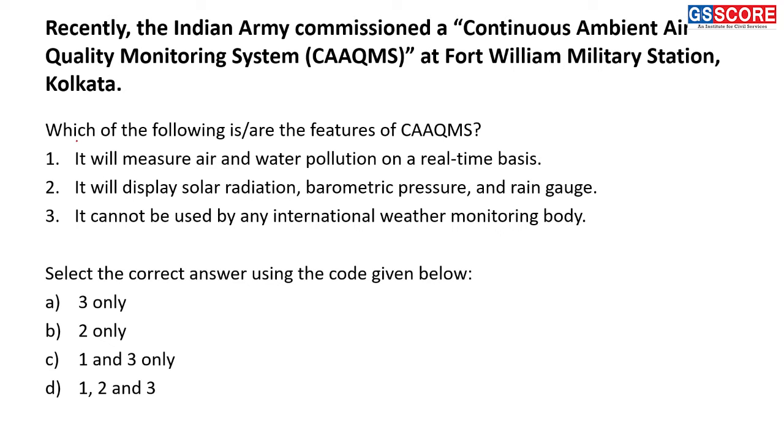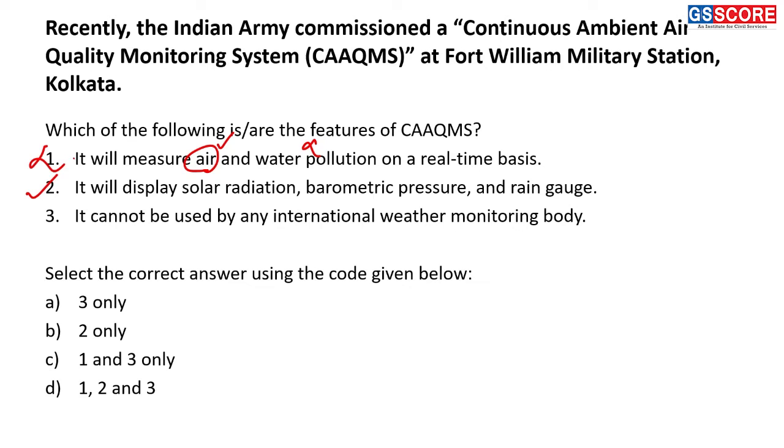It will measure air and water pollution on a real-time basis. This statement is an incorrect statement. It is only for air, not for water pollution. And this is even visible in the name. The name is Continuous Ambient Air Quality Monitoring Station, and that's why the first statement is incorrect. Second, it will display solar radiation, barometric pressure, and rain gauge. This statement is a correct statement.